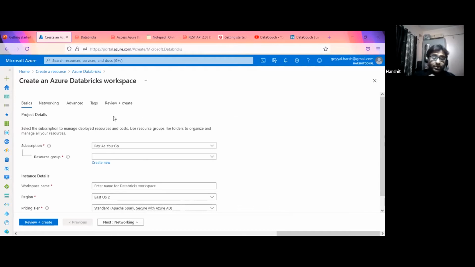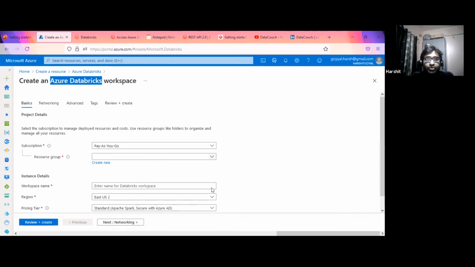We are going to use Azure, so the subscription is where Microsoft is going to charge me. As of now it's a pay-as-you-go subscription, and then there is the resource group. A resource group is just a logical container for all the resources, and when I say resources, Azure Databricks is one of the resources in it.